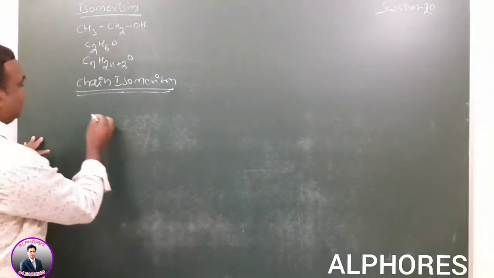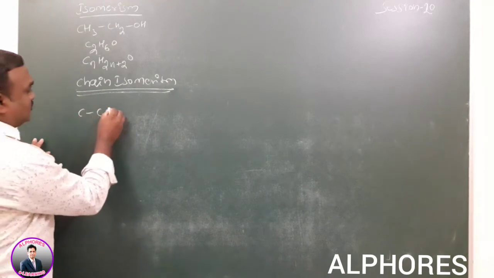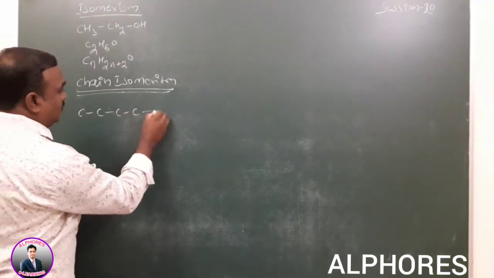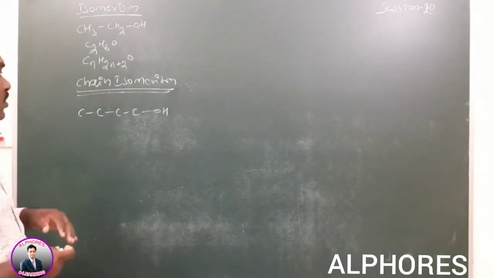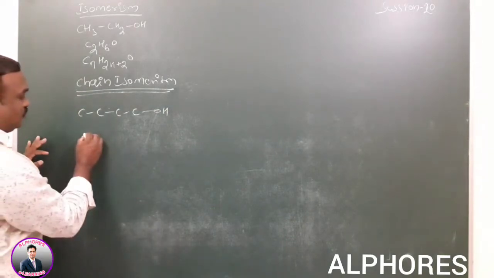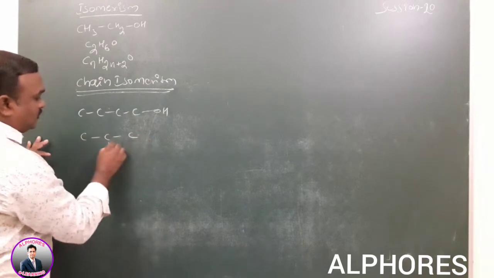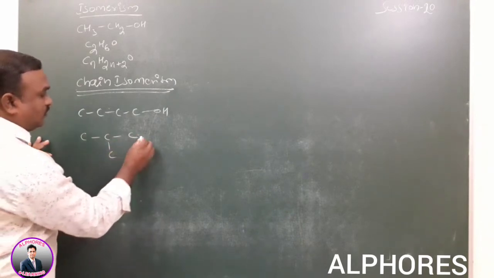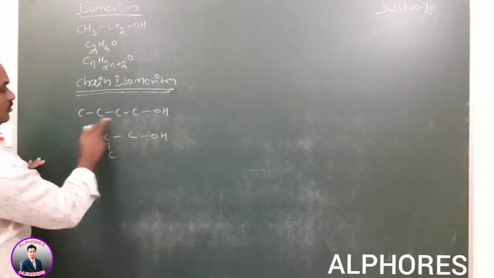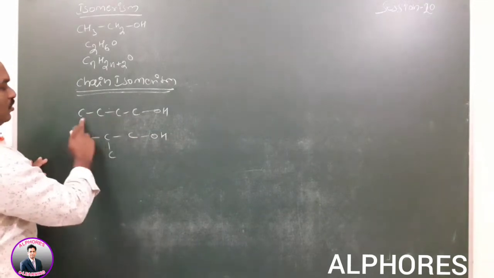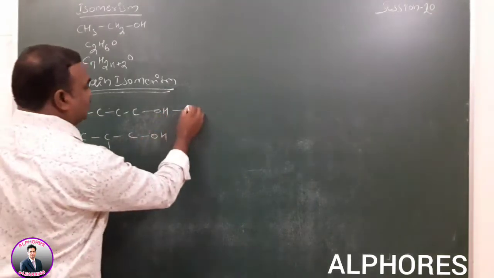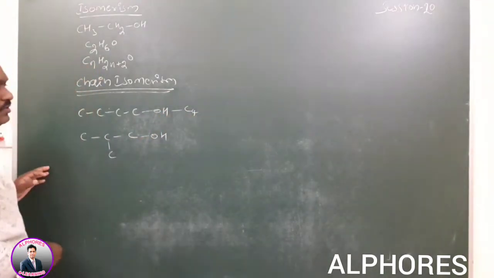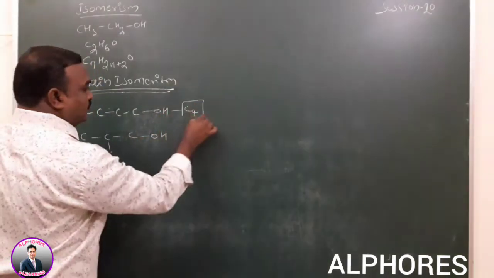For example, here butanol, butyl alcohol, is given, with OH. In the given longest chain, how many carbons? 1, 2, 3, 4. This is a C4 chain compound.